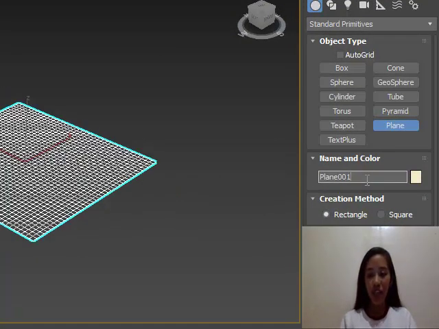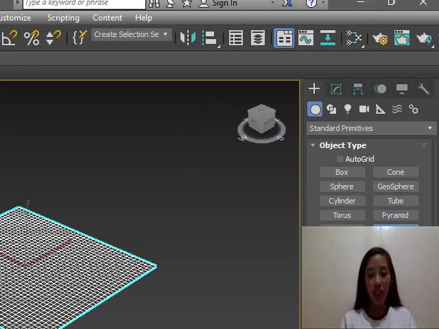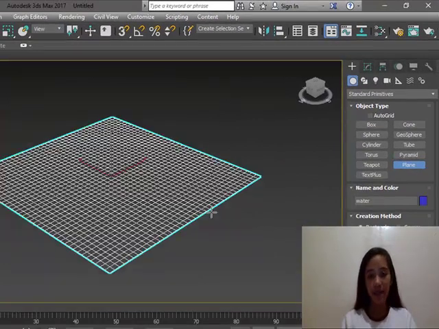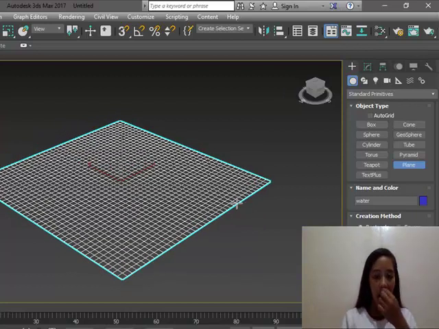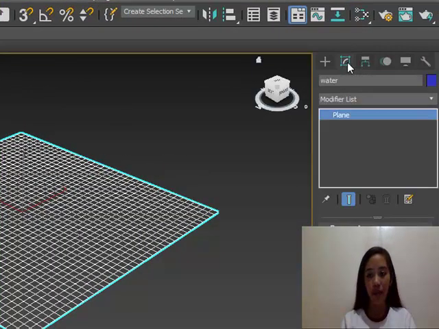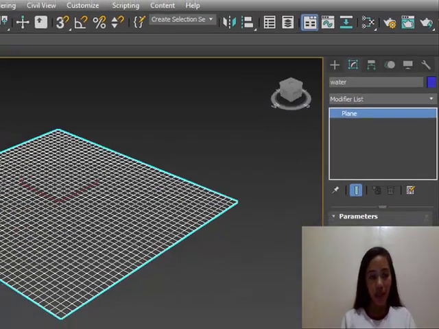After that, I will change the name to water and also change the color into blue just to make it look more realistic. After that, I want to increase my length segment and width segment. So first click the plane and go to modify. Make sure that your length segment is 40 and also your width segment is 40.